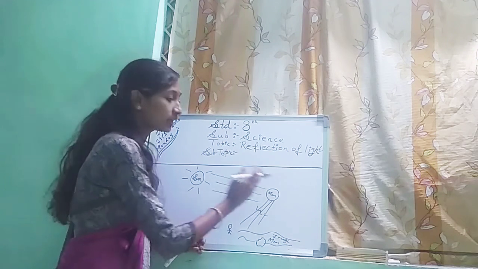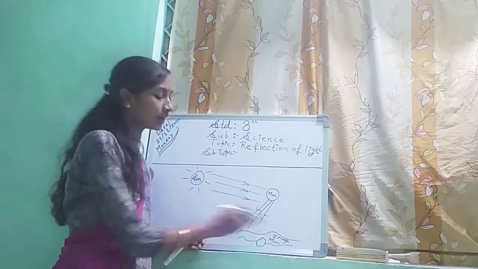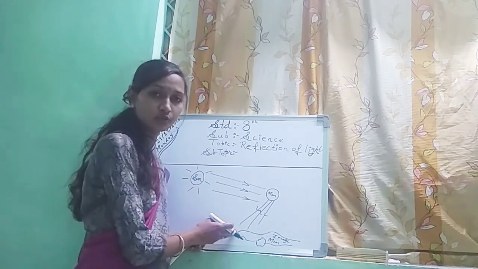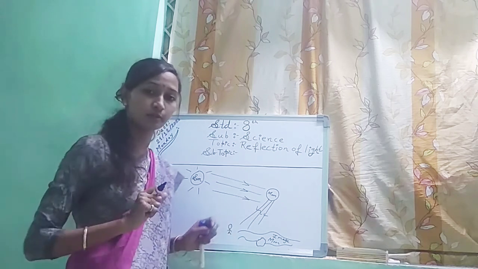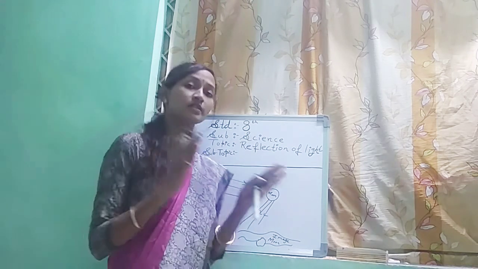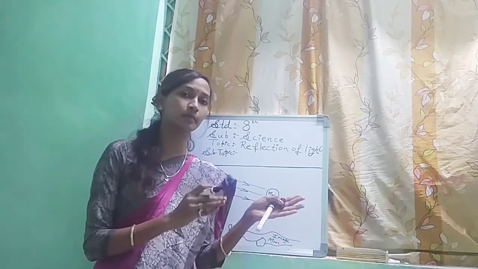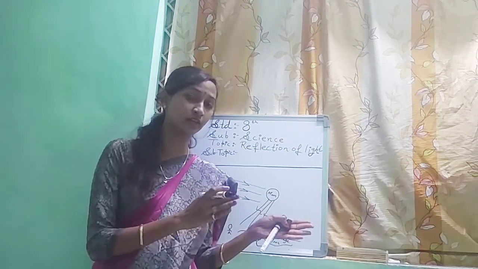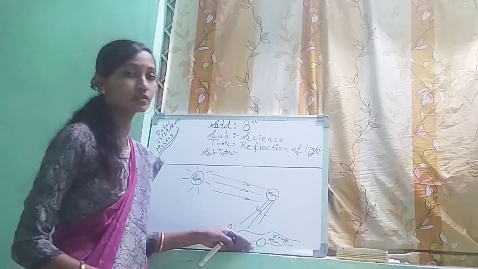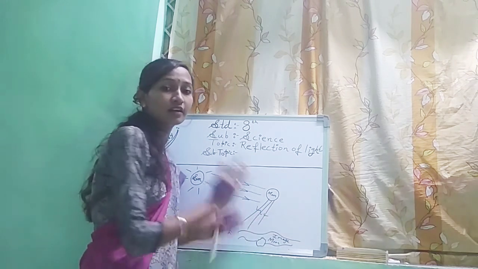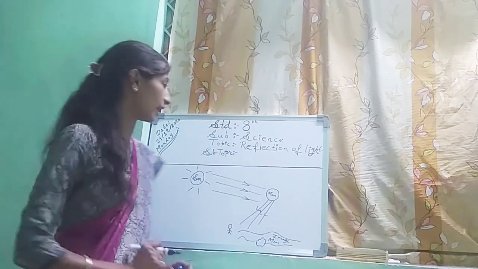What is happening? Reflection of reflection we are able to see. Okay, clear up to this? So the first case was of the barber shop, when you go for a haircut, and these images are reflection of reflected light.